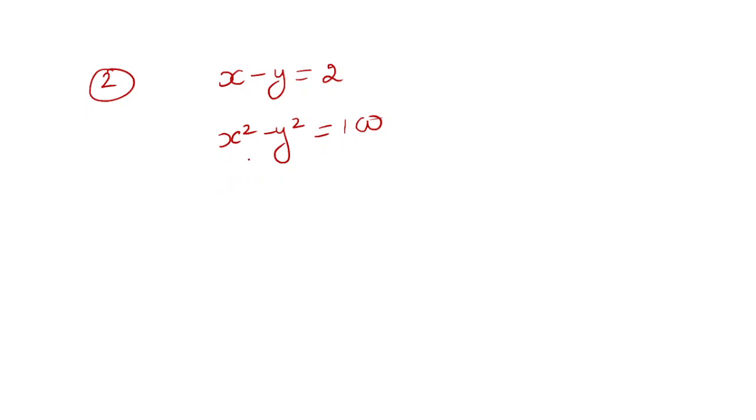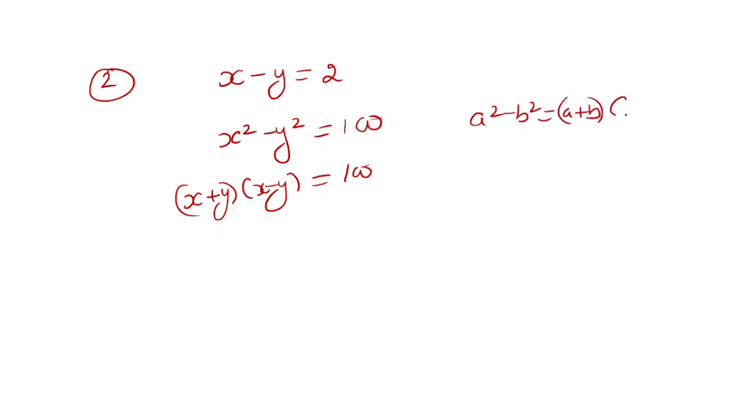Now you know this identity, x squared minus y squared. What is the identity of a squared minus b squared? It is (a plus b)(a minus b). So the value of x minus y is already given to us, we can write x minus y as 2.